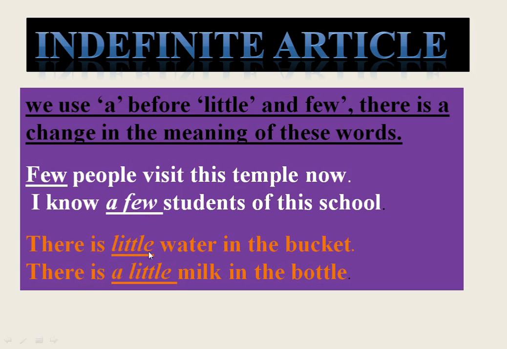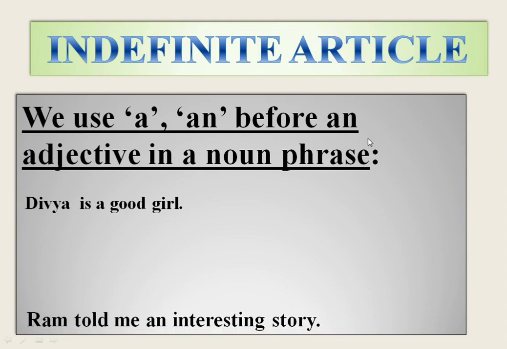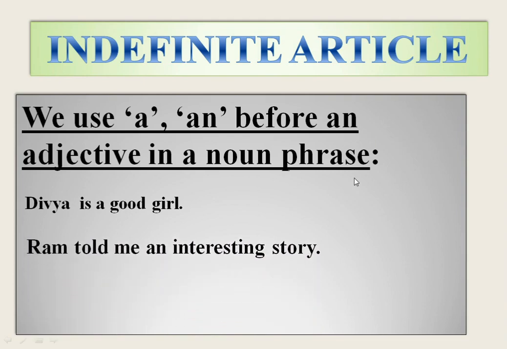there is little water in the bucket. It means that there is almost no water in the bucket. If there is water, there is a very negligible amount of water in the bucket. But if you say there is a little milk in the bottle, it means that there is less than some amount of milk in the bottle.